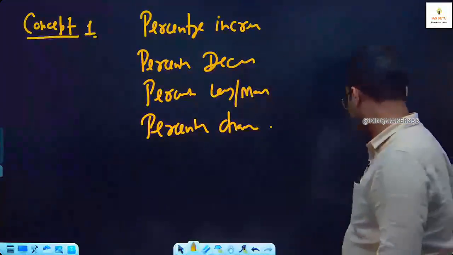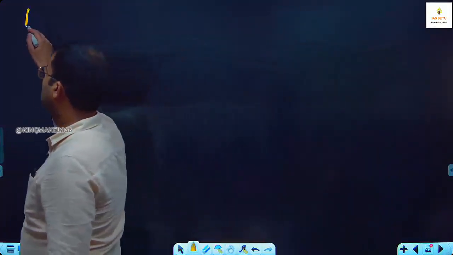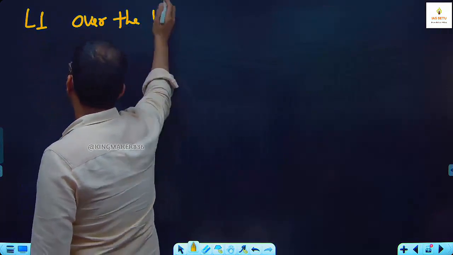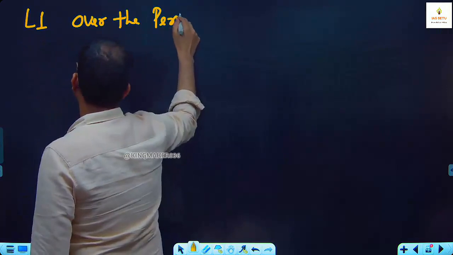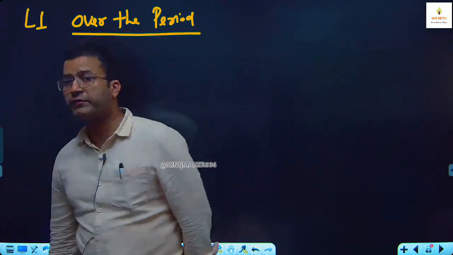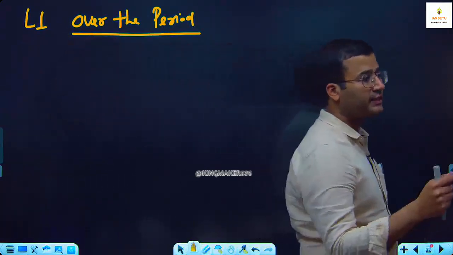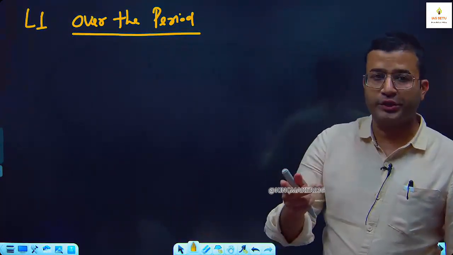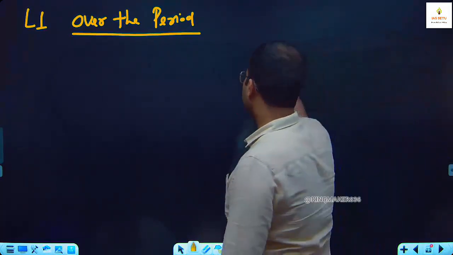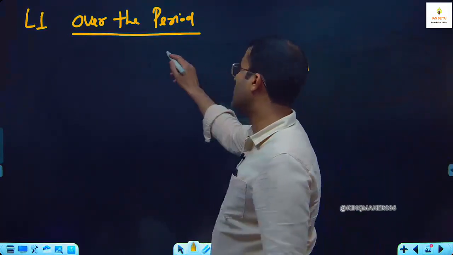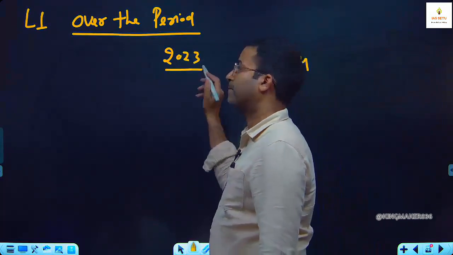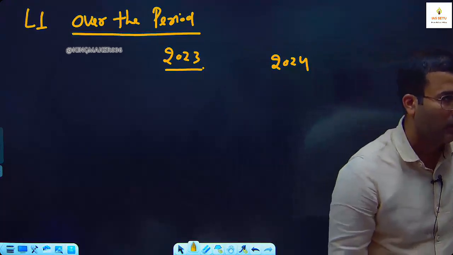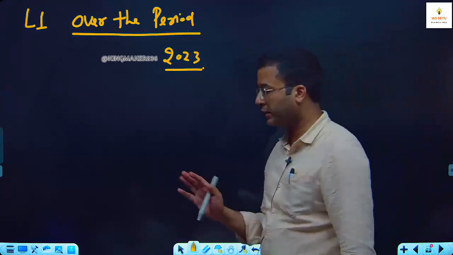First language, over the period. Where we will see the percentage increase, decrease, percentage less, percentage more, percentage change within 2 years. Like this year is 2024, last year is 2023. We will see percentage increase as compared to last year. I take 3-4 examples. Okay.